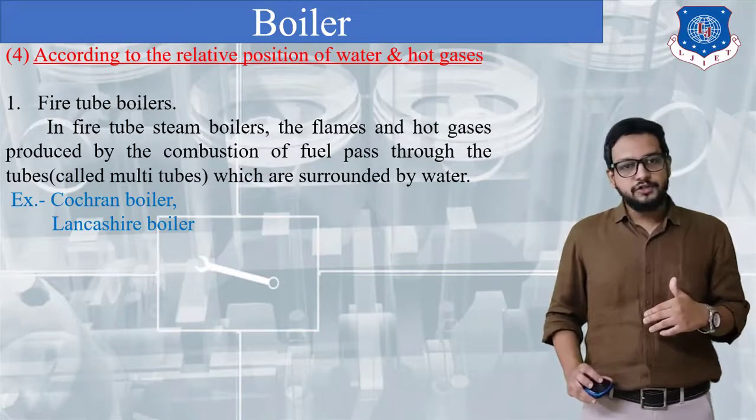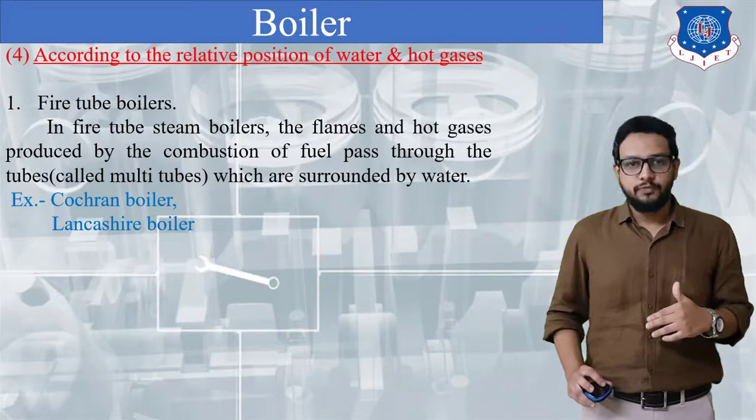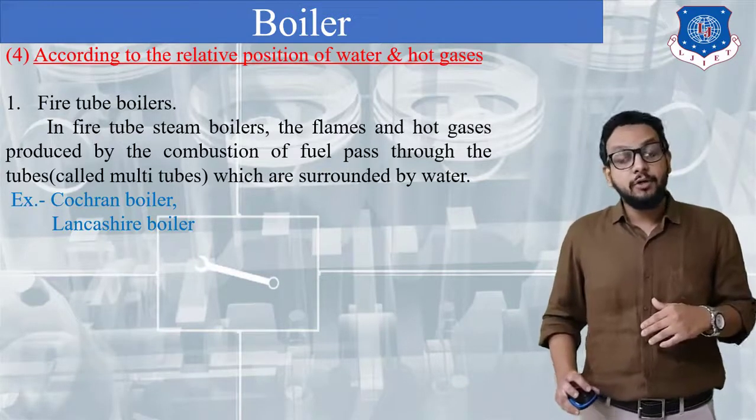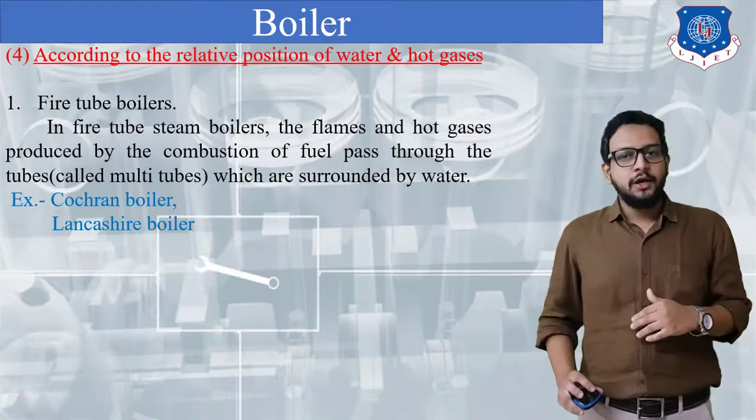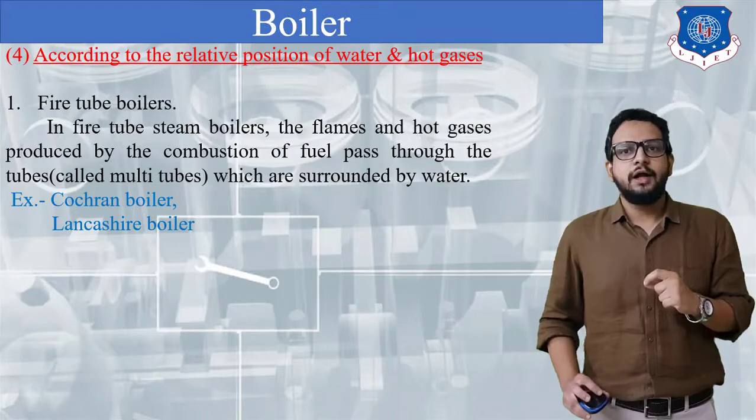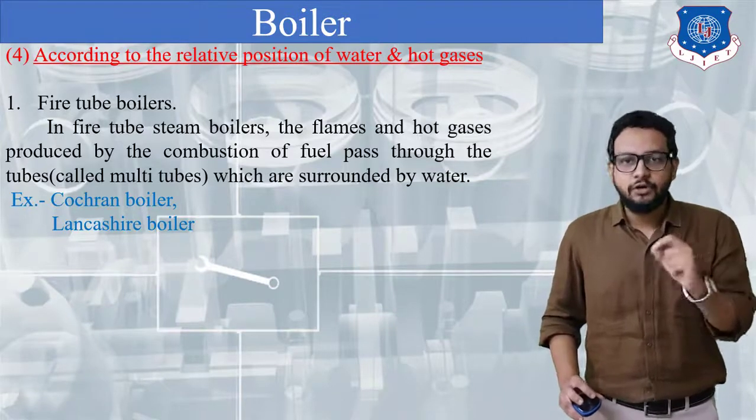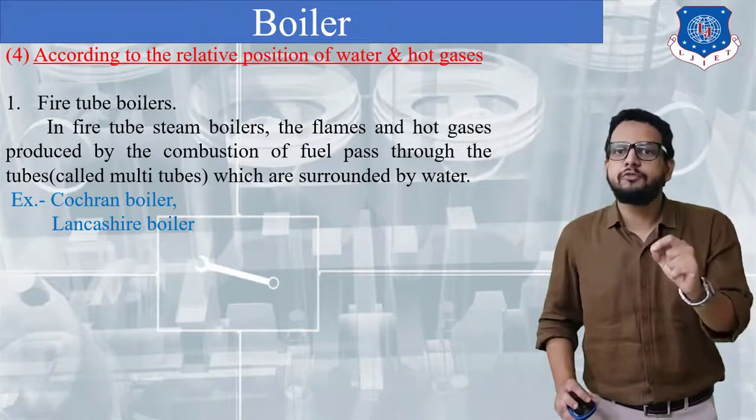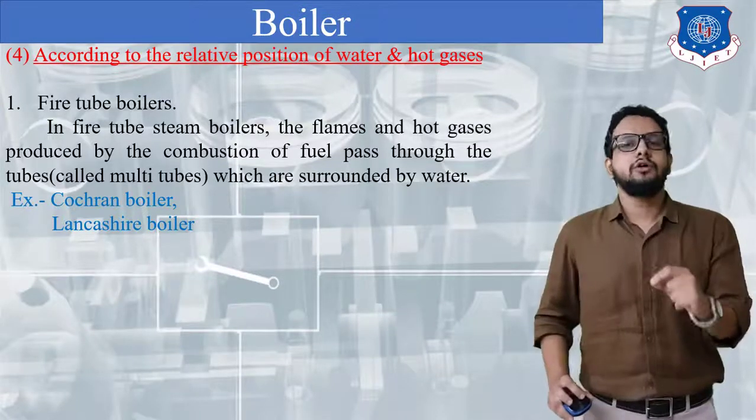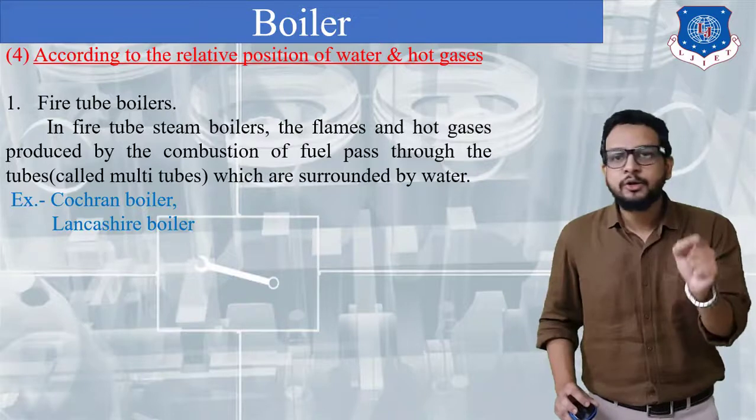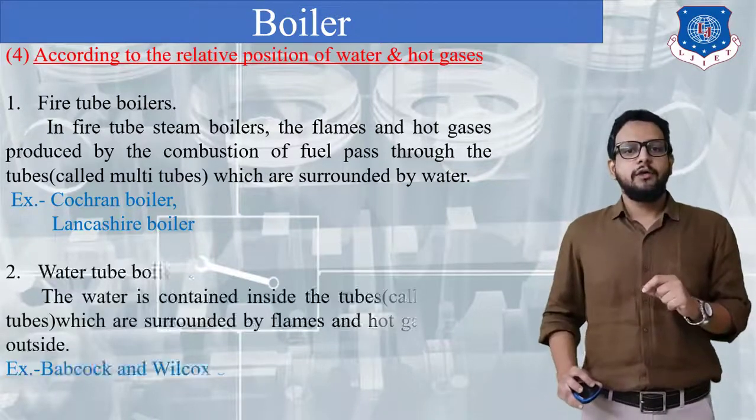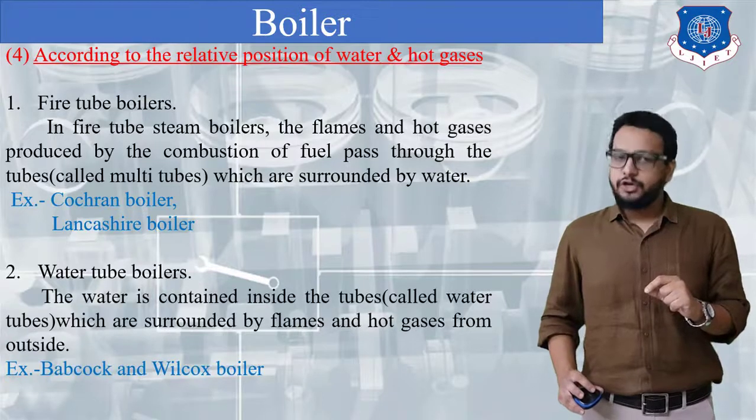According to that, the first type is the fire tube boiler. Now what is a fire tube boiler? Inside a boiler shell, there are a number of tubes passing. If hot gases are flowing within those tubes and surrounding those tubes there is water, then such a boiler is called a fire tube boiler. Why? Because hot gases are flowing through the tubes. Whereas the second type is the water tube boiler.